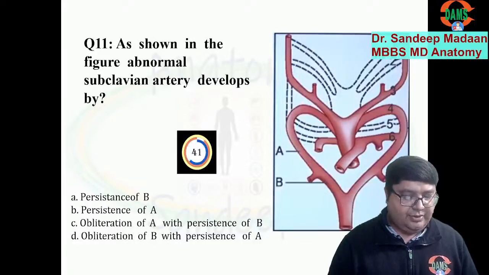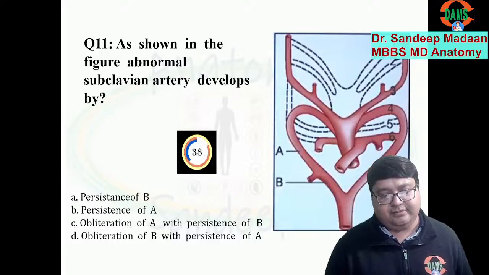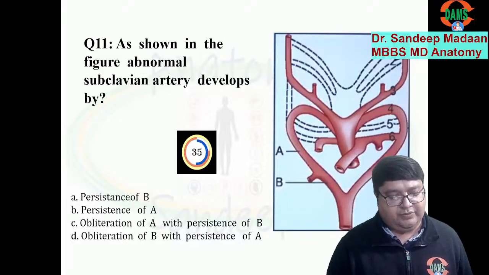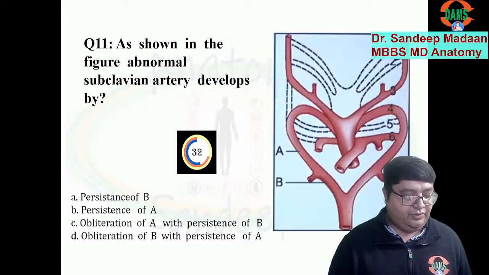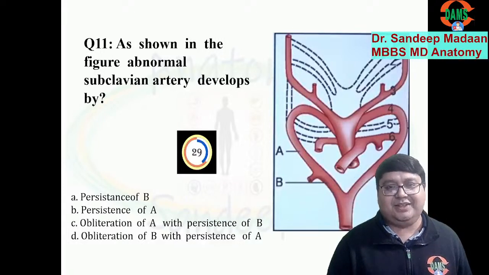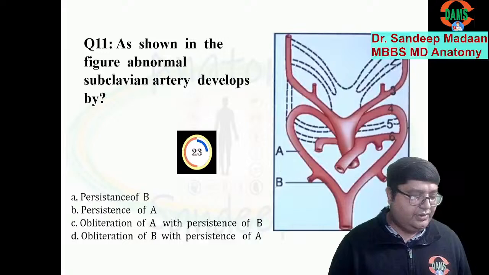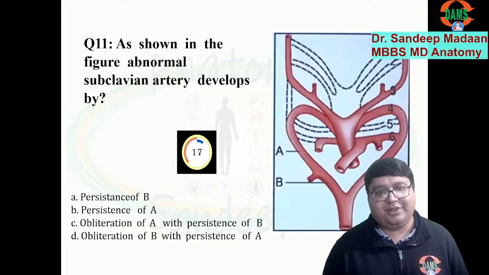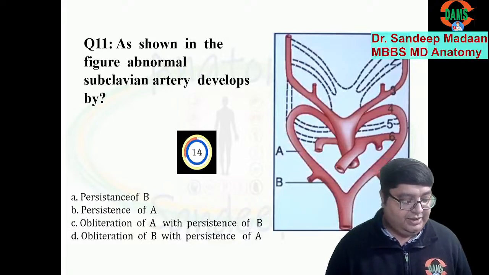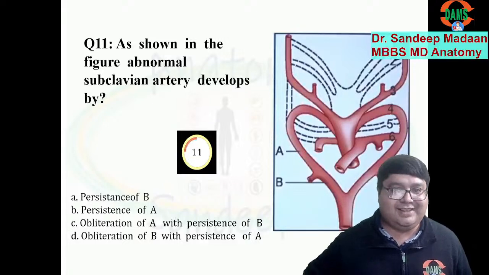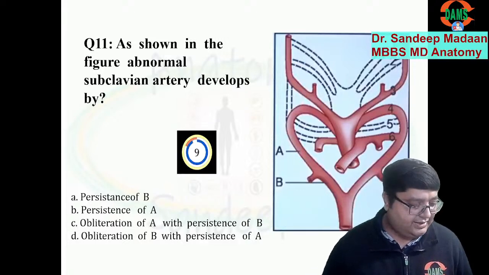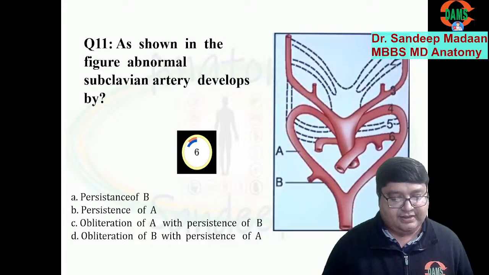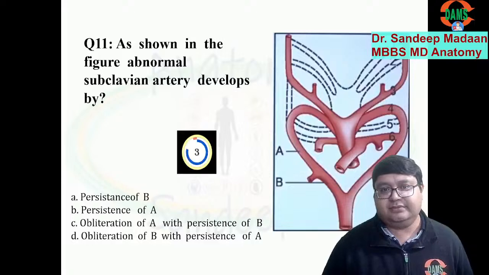So this is the embryological picture where a few vessels are getting disappeared. And the question is, for the abnormal subclavian artery, what should happen? For the abnormal, not for the normal. It's a little difficult area, but we have discussed it in the class. And directly for the undergraduate university exam, this may not be asked because very few universities will ask these types of questions from the undergraduates. But this area is important for NEET or INI exam, especially for the INI exam. And what you can see is that initially everything is symmetrical and later there will be changes according to the adult anatomy.